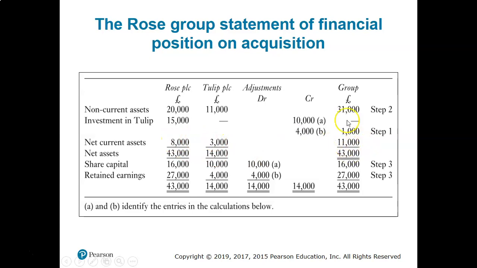So 1,000. And current assets added together, 8,000 and 3,000, is 11,000. So altogether 43,000, and you can see 43,000 here because the company purchased 100%. And the share capital 16,000 and retained earnings 27,000. So altogether 43,000. This is the group's picture, right? This is the group financial statement. How this figure came, we can see on the next slide, but this is what I showed here.